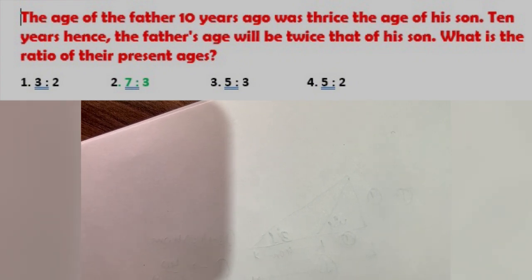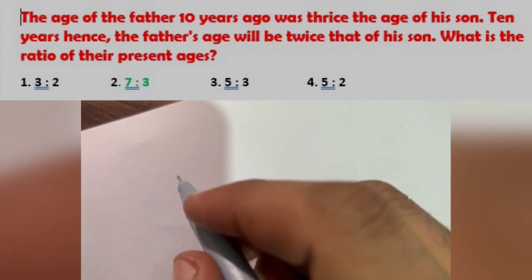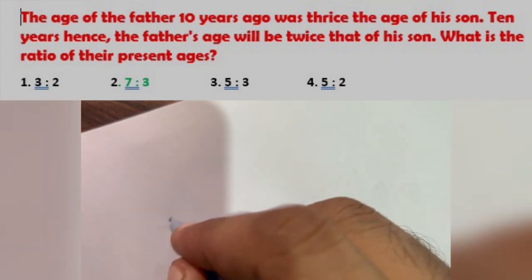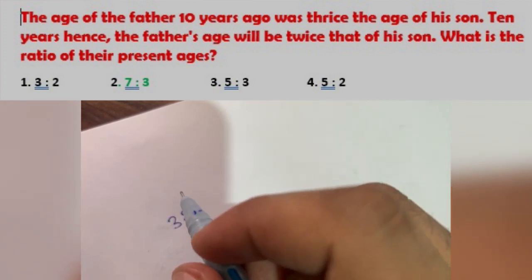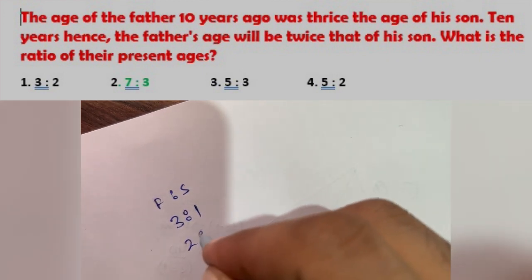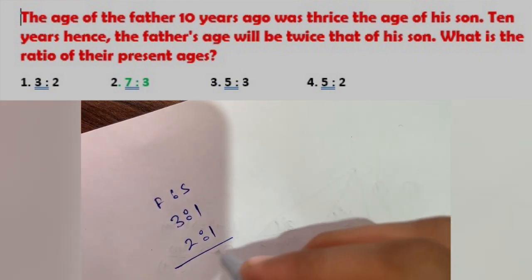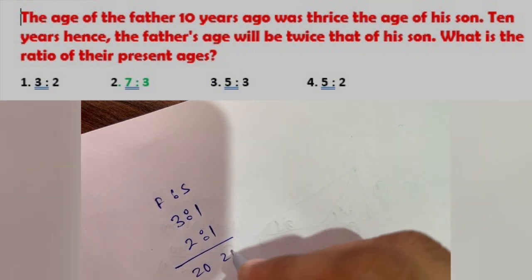The age of the father 10 years ago was thrice the age of the son 10 years ago, hence the father's age will be twice the son's. So here we can use the cross multiplication method. 10 years ago the ratio of father to son was 3:1, and now it is 2:1, and the total gap of the years will be 20 years.